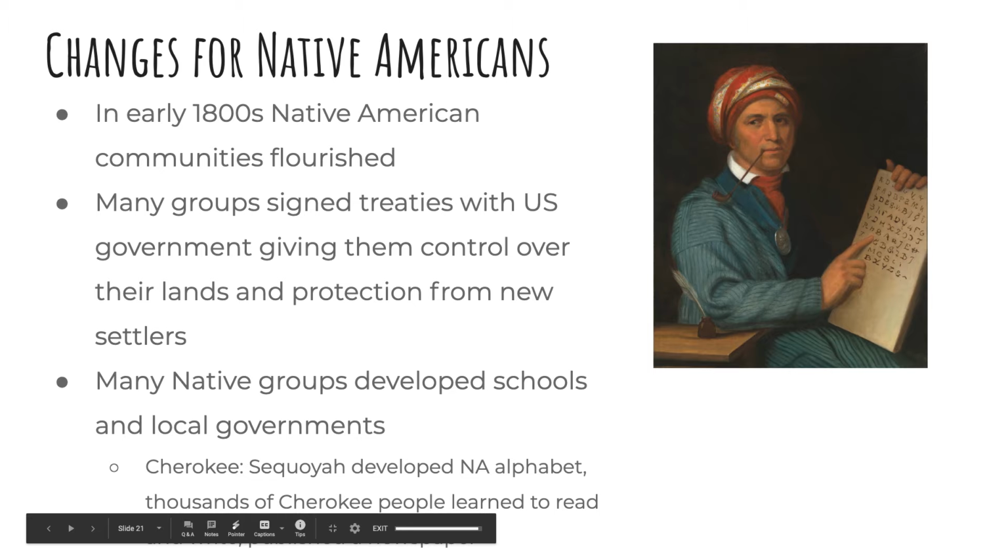And the person who developed this was a Cherokee silversmith named Sequoyah.